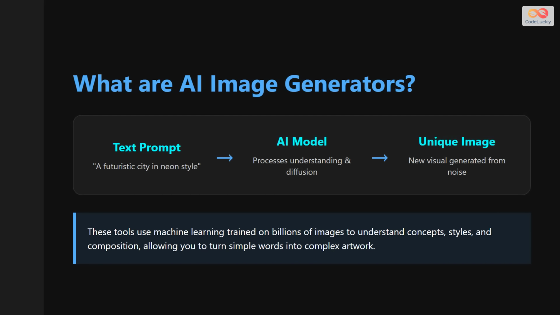First, let us understand how this magic works. At its core, an AI image generator takes a text prompt from you, processes it through a massive neural network trained on billions of images, and creates a completely unique visual from scratch. It is not searching for an image, it is painting one pixel by pixel.